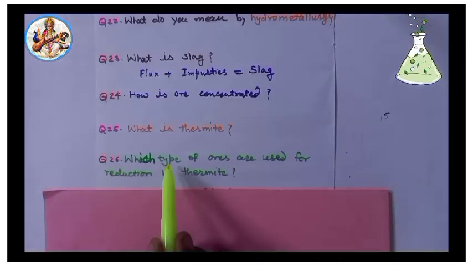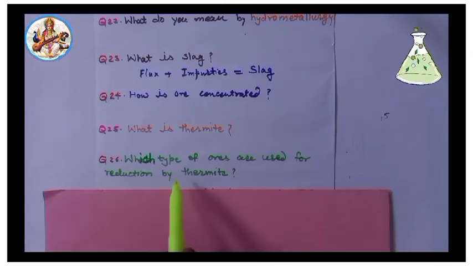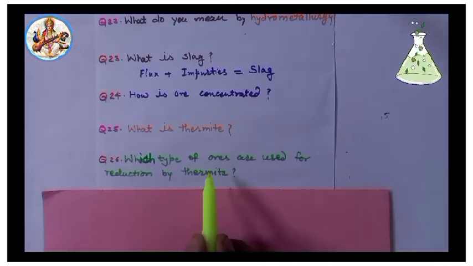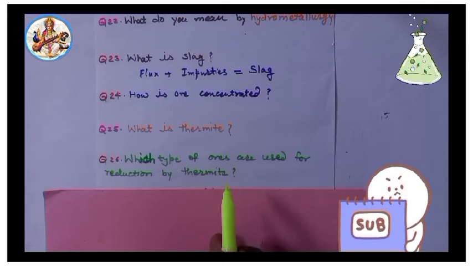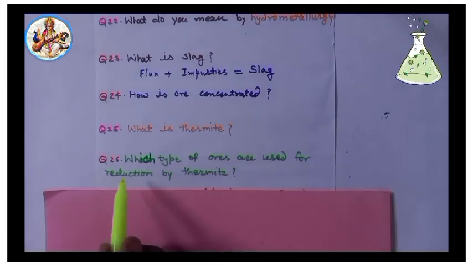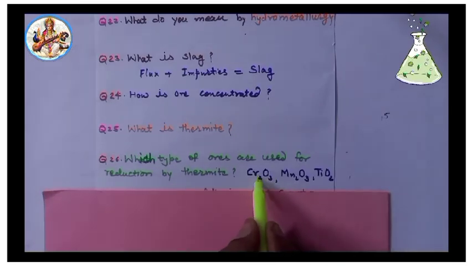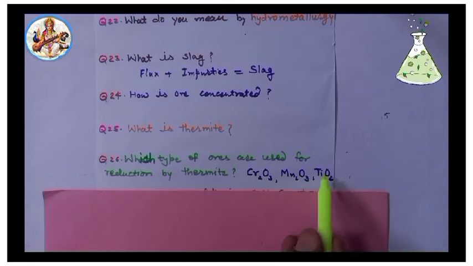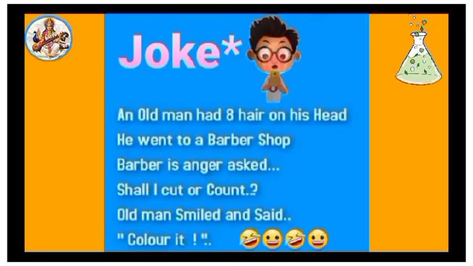Next, 26. Which type of ores are used for reduction by thermite? Solution: Cr2O3, Mn2O3, TiO2, etc. are used for reduction by thermite.